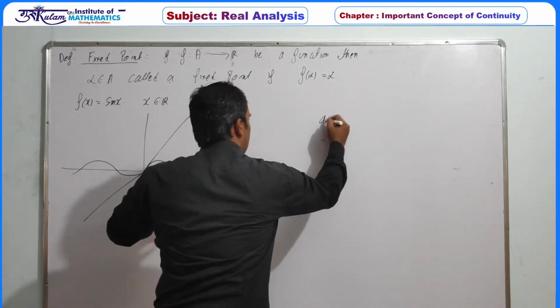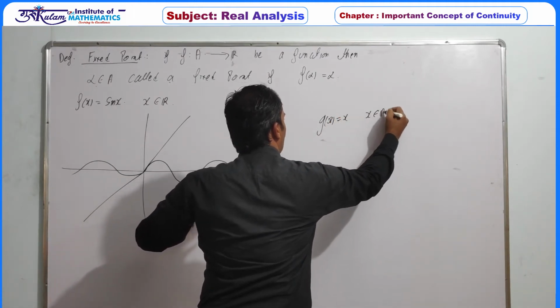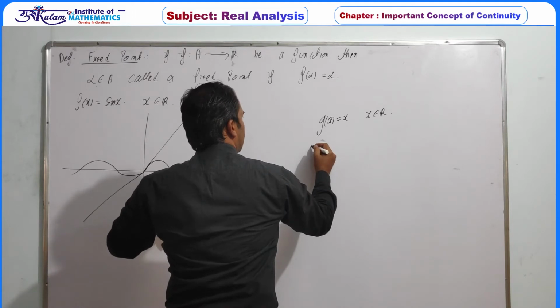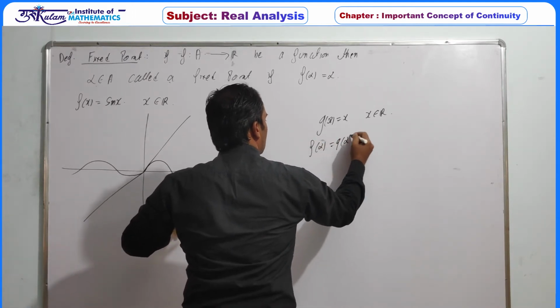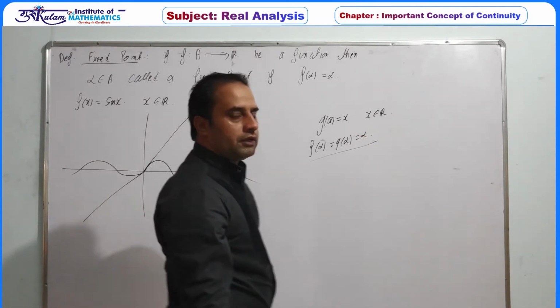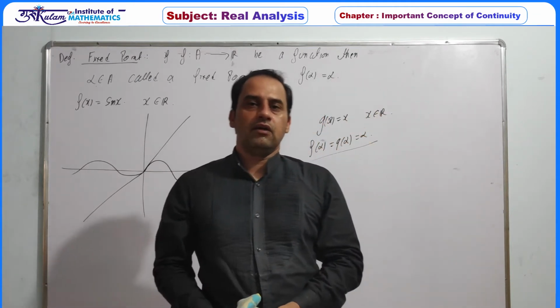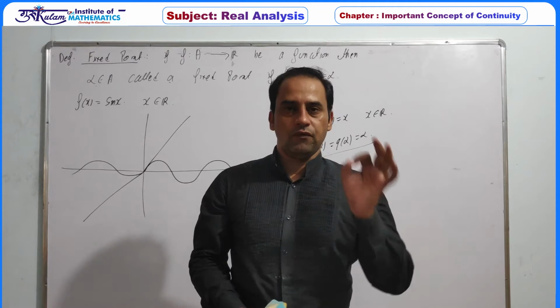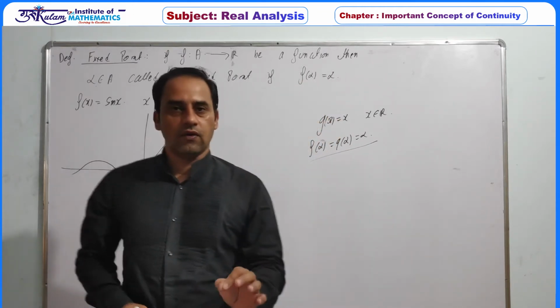Basically, if we consider a new function g of x equal to x, the intersection point, that is f of alpha equal to g of alpha equal to alpha, is called a fixed point. So geometrically, alpha is a fixed point of the function f if the graph of f intersects the line y equal to x at alpha.